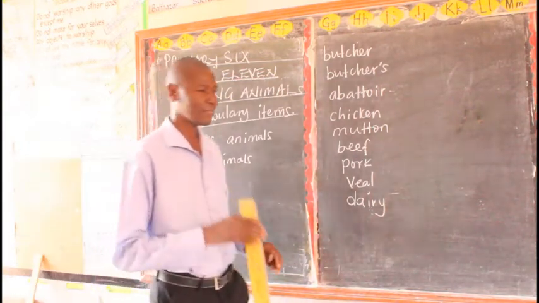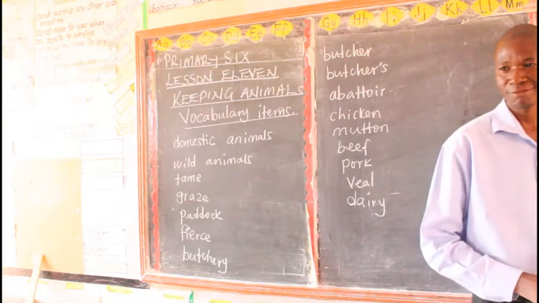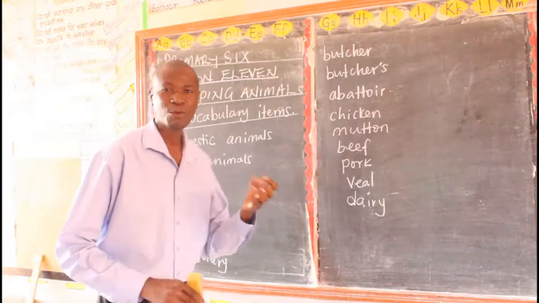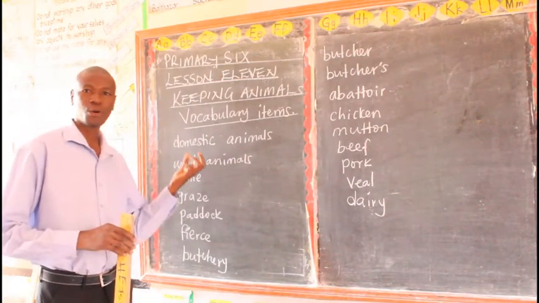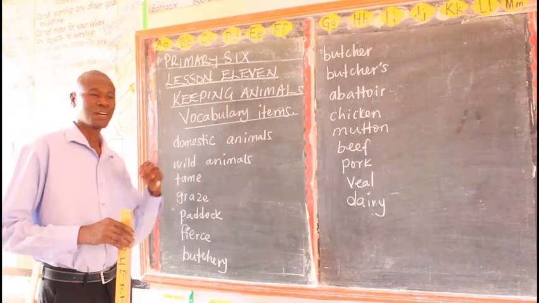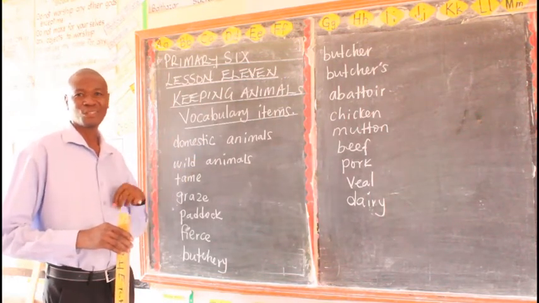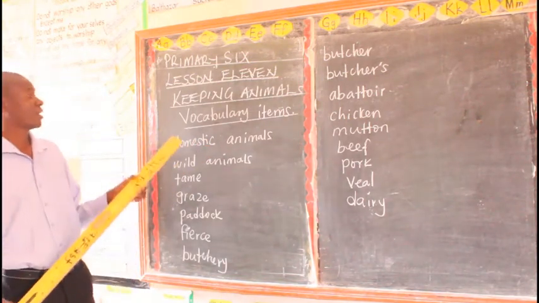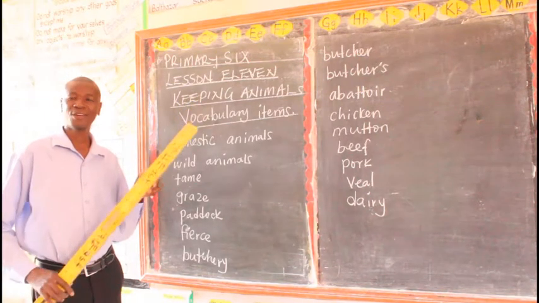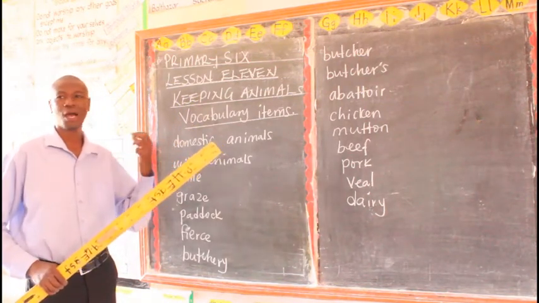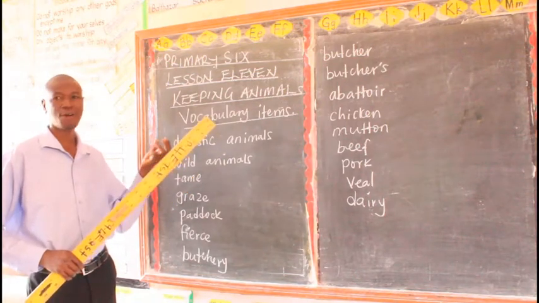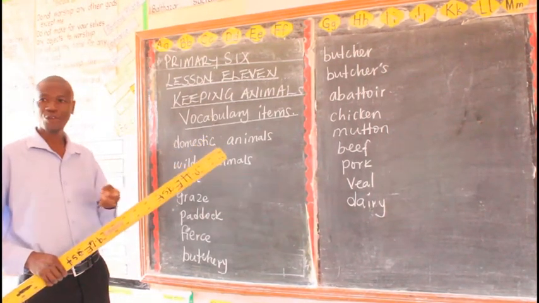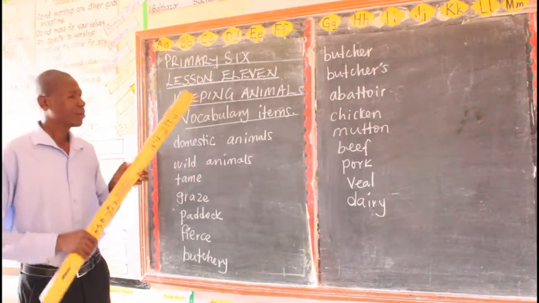It is very important to keep animals. Why? You know the reasons why people keep animals. We can talk about being sources of income. We can talk about being sources of meat. We can talk about being sources of milk. So that is one of the reasons why we are looking at this topic. So that even in the future, when you have grown up, you can start a farm and become an employer. But even now, you can keep animals.